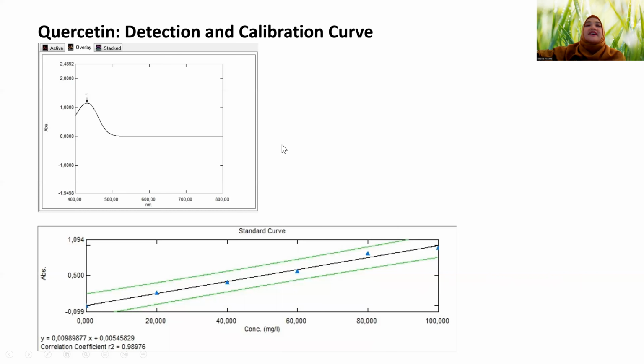For detection of the quercetin, we're using 80 ppm of quercetin standard to detect at the spectrophotometer, and we're able to detect the quercetin at a wavelength of 432 nanometers.